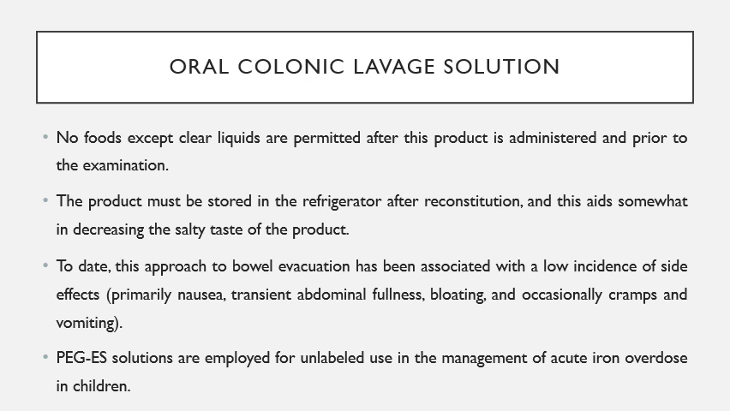The polyethylene glycol electrolyte solutions have also been used for an unlabeled use in the management of acute iron overdose in children. So if a child has an overdose of iron or has accidentally taken excessive quantities of a syrup containing iron, we can use the polyethylene glycol electrolyte solution to evacuate the excess iron that is present in the gastrointestinal tract.